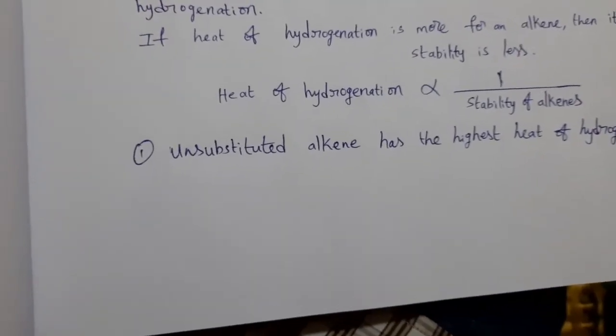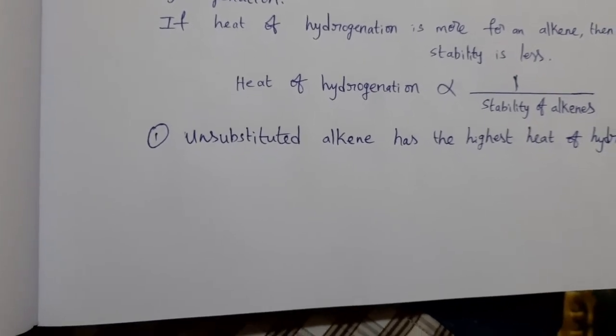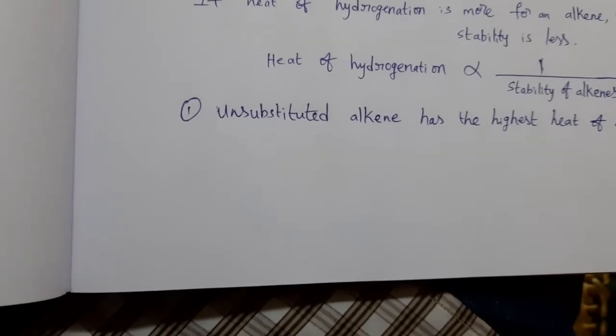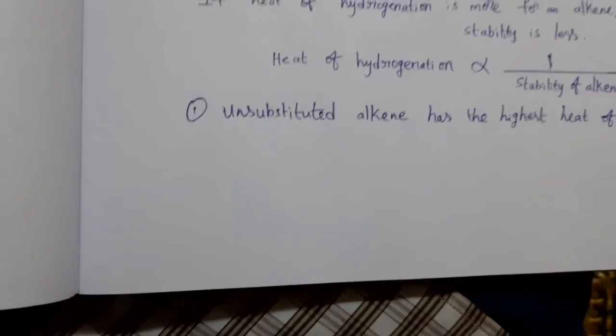Suppose alkyl groups are attached to the doubly bonded carbon atoms, then that alkene's stability is more. Alkene stability is more means heat of hydrogenation is less.